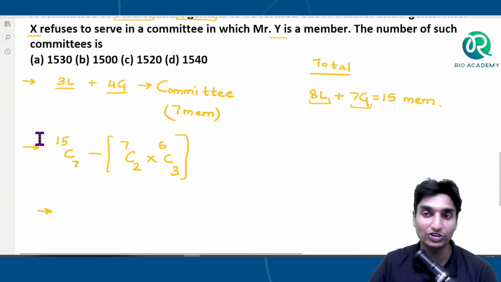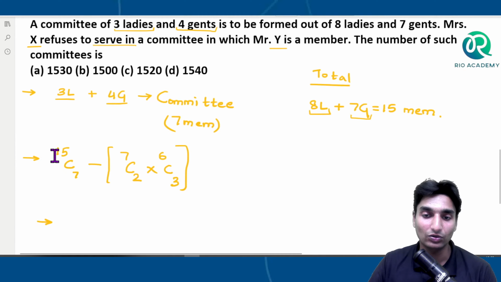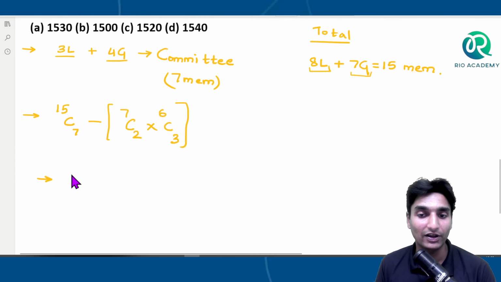Okay, that is what the question says here. The question says X and Y refuse to serve in a committee, they are not to be together. So out of the total, we are eliminating what? They are together. Then the remaining value will be what? They are not together.